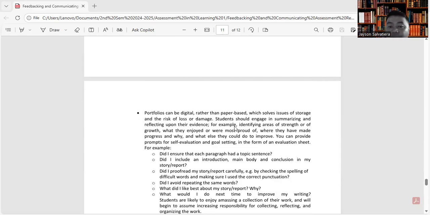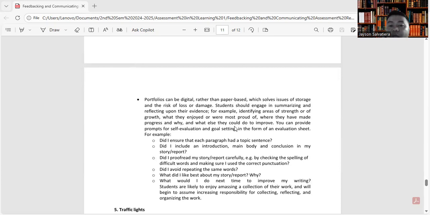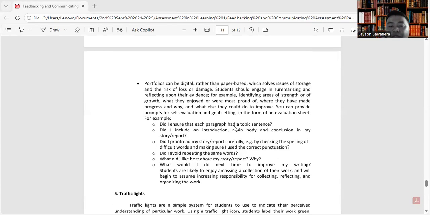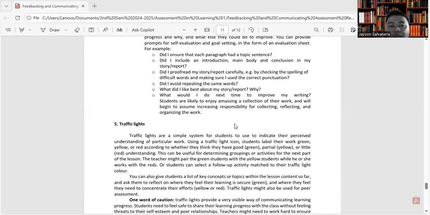For example, identifying areas of strength or of growth, what they enjoyed or were most proud of, where they have made progress and why, and what else they could do to improve. So you can provide prompts for self-evaluation and goal setting in the form of an evaluation sheet.